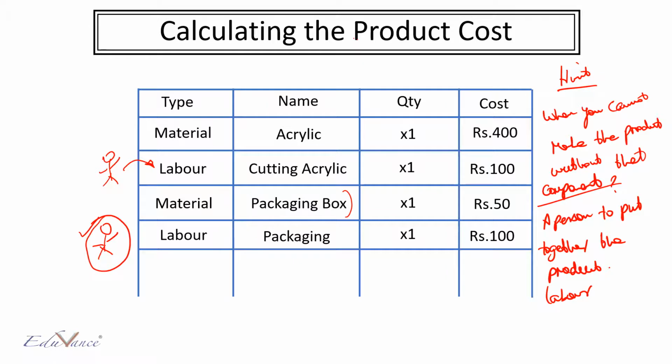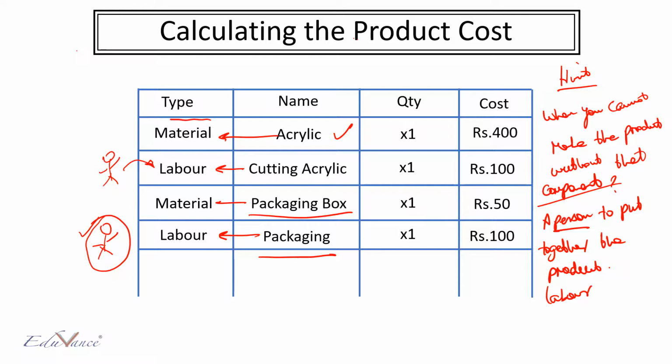Our first component is the acrylic itself, which is the material cost. Then we need somebody to cut the acrylic. Hence, it's a labor cost because you will need a person here to cut the acrylic. Then you will need a packaging box, and that is counted as material. And then for the process of packaging, you will need a person to actually package the box and put the acrylic inside the box, and hence it's a labor cost.